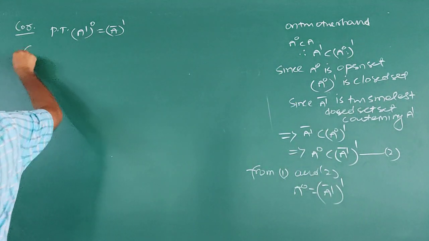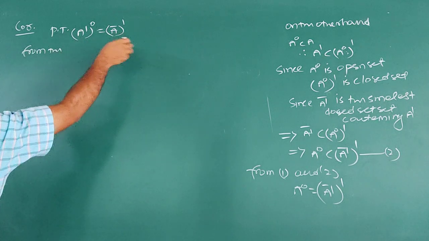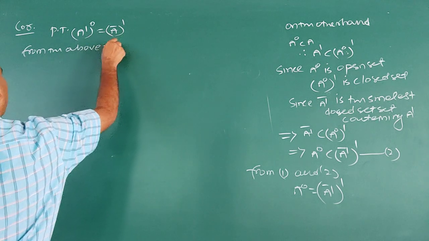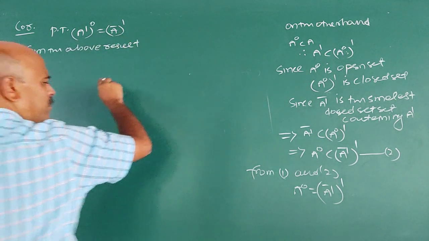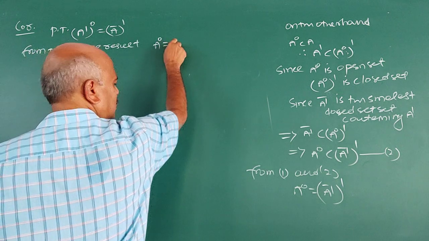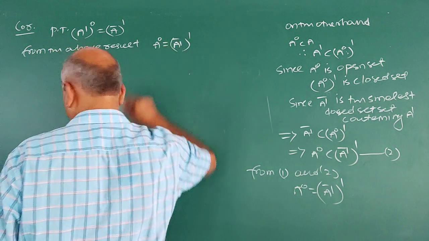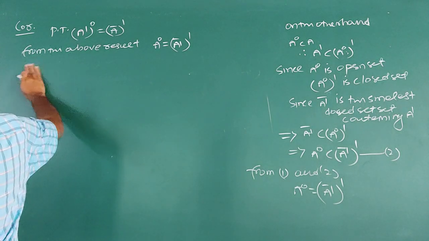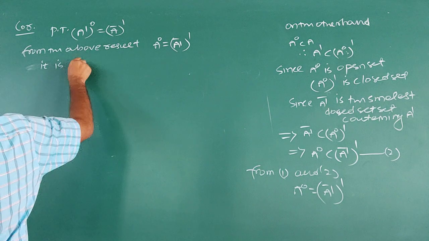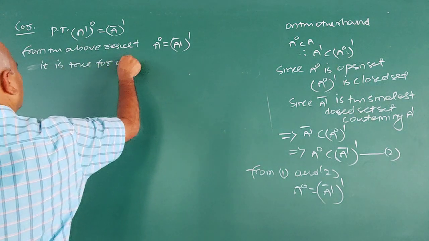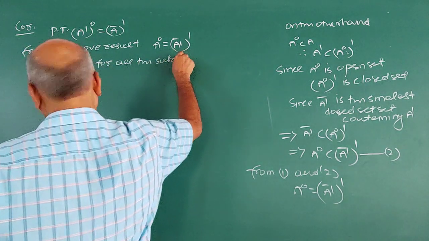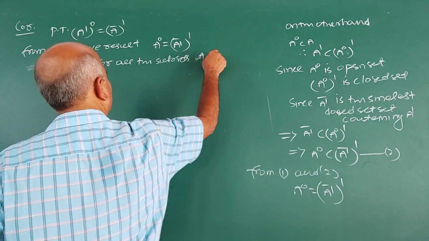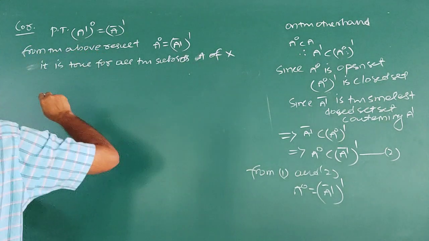From the above result, interior A is (A dash closure) dash. This is true for all the subsets A of X.